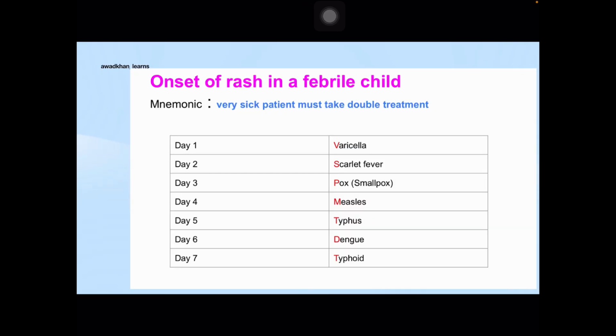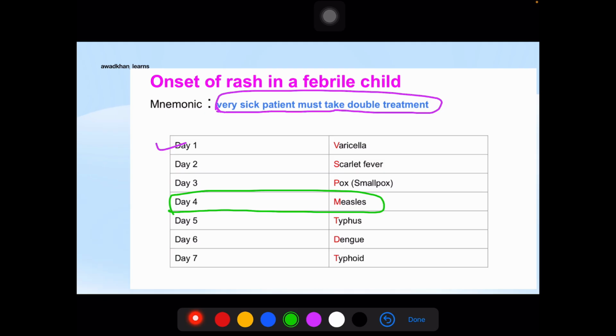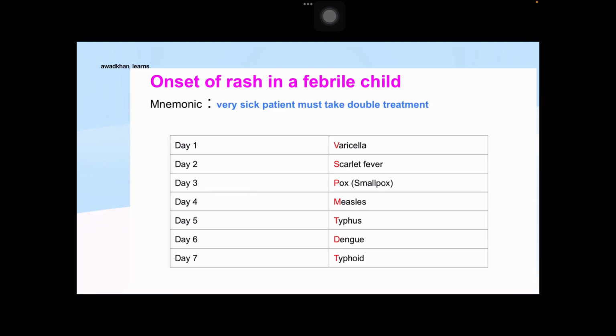Measles is the 4th day rash, and we need to know all the other rashes and which day they come on. We already discussed this previously in scarlet fever. So on day 1 we have varicella, day 2 scarlet fever, day 3 pox, on day 4 we have measles, day 5 typhus, day 6 dengue, day 7 typhoid.